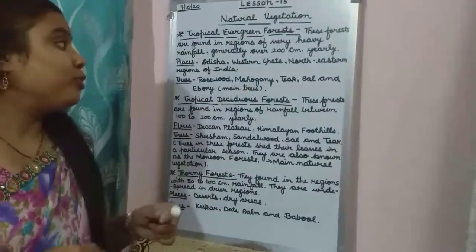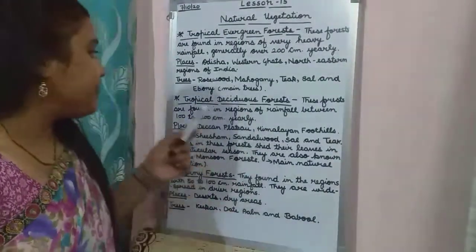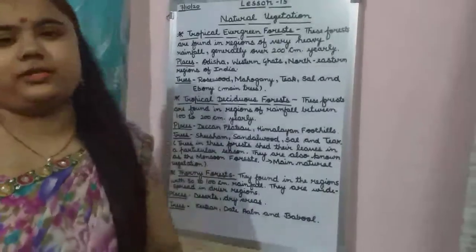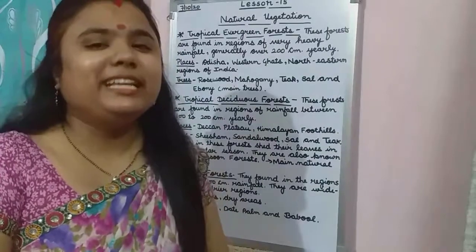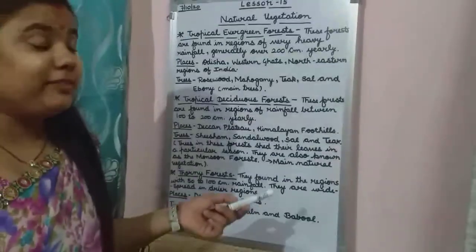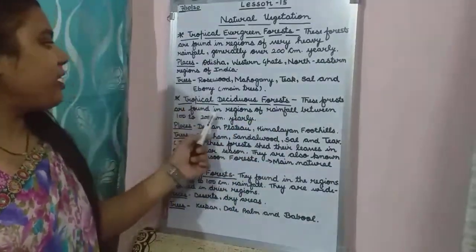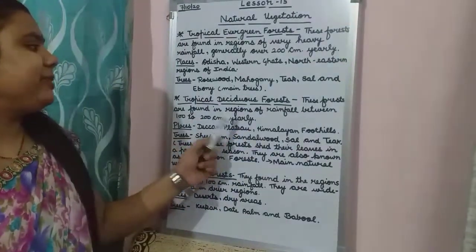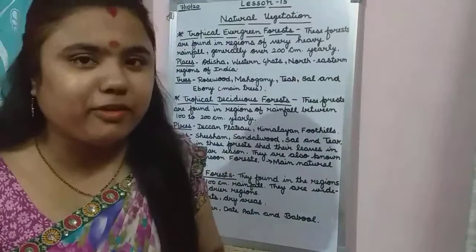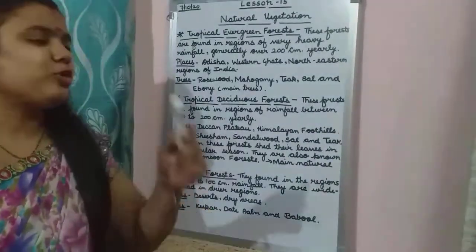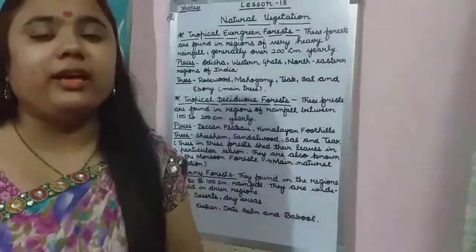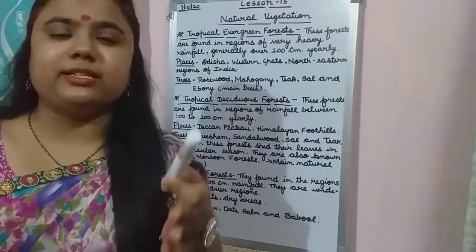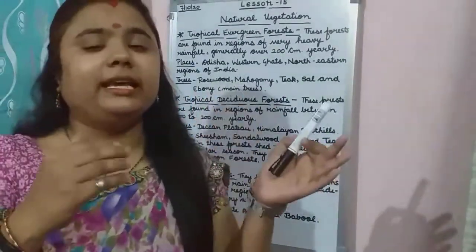So what was next? Next, second number, was tropical deciduous forest. Now what are these forests? These forests are found in regions of rainfall between 100 to 200 centimeters yearly. Where are they found? In the places where they get 100 to 200 centimeters of rainfall yearly.